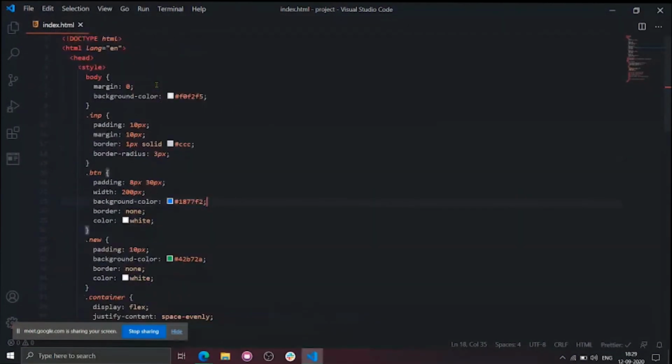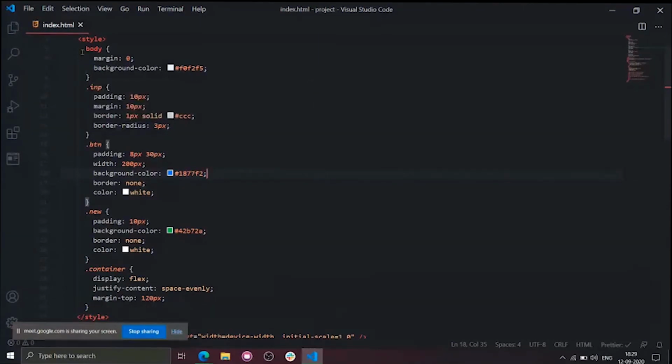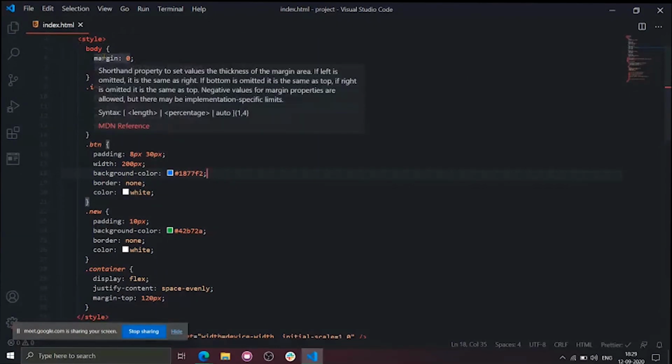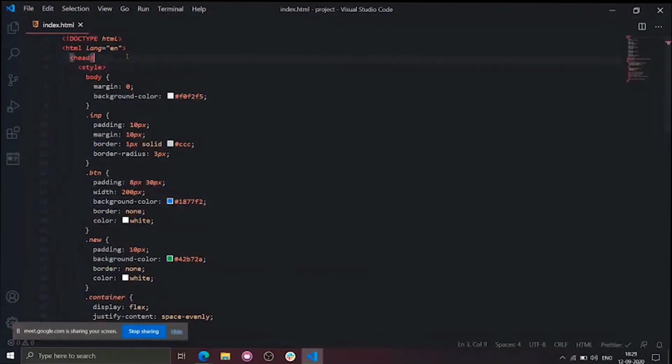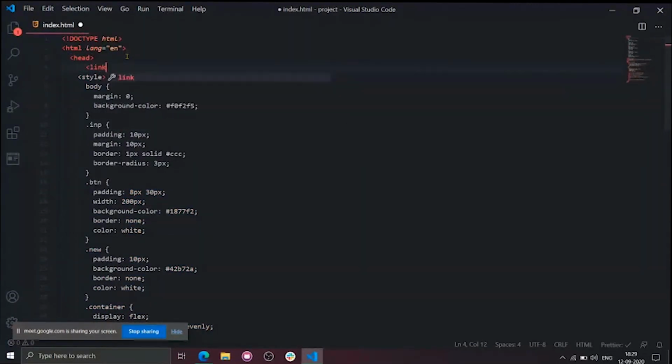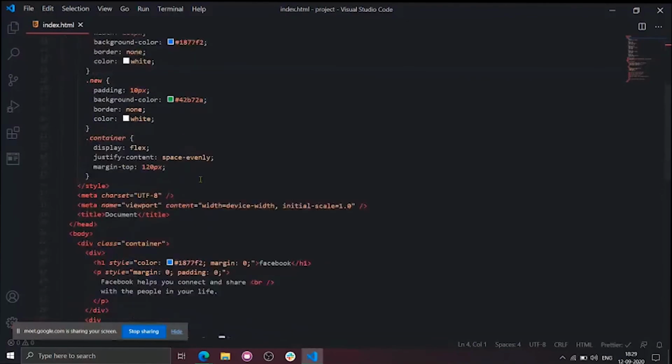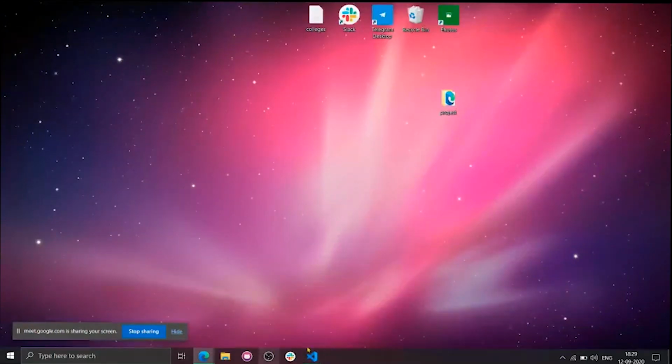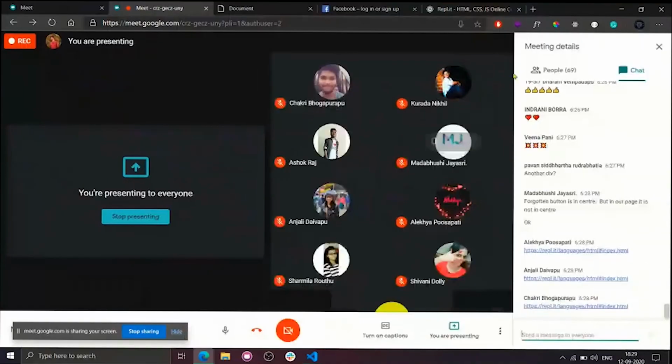Okay, so I will close this entire part. Let me tell you another thing. If you want to do the styles in the external part, simply remove this entire style tag and create a CSS file. Entirely copy this and paste over there, no change, and keep simply a link tag here in the head part: link rel="stylesheet" href="style.css". For this I'm using internal CSS. That's not an issue. If you use mobiles, especially for those who use mobiles, you can't use external CSS. Please settle with internal only. Okay, I hope it made some sense.